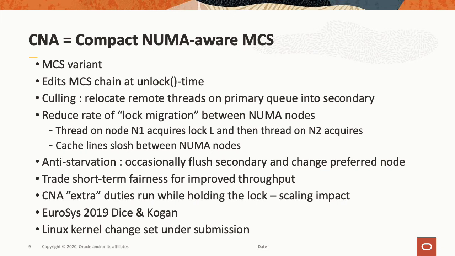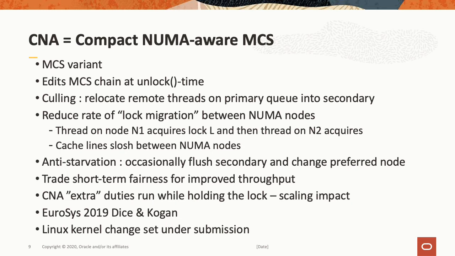So at the same time we want to reduce migration, we also want to avoid indefinite starvation. So what we'll do is occasionally flush the secondary queue and change the preferred NUMA node. So what we have is a trade-off between short-term fairness and improved throughput. And by the way, that's common for all NUMA-aware locks.